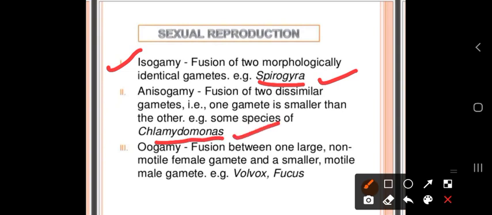Oogamy is the fusion of one large and one small gamete. The small gamete is motile and it is considered as the male gamete. The large gamete is non-motile and considered as the female gamete. When these two gametes fuse, this type of reproduction is called oogamy, as found in Volvox or Fucus.